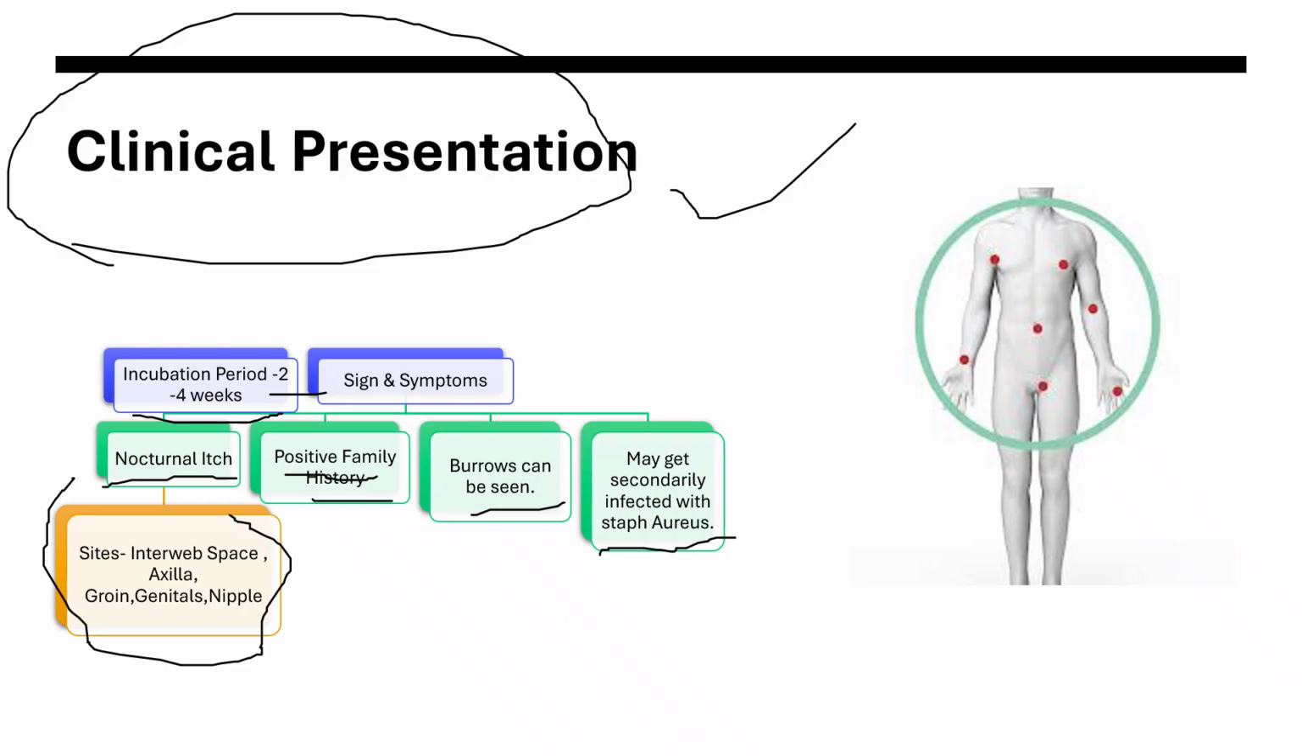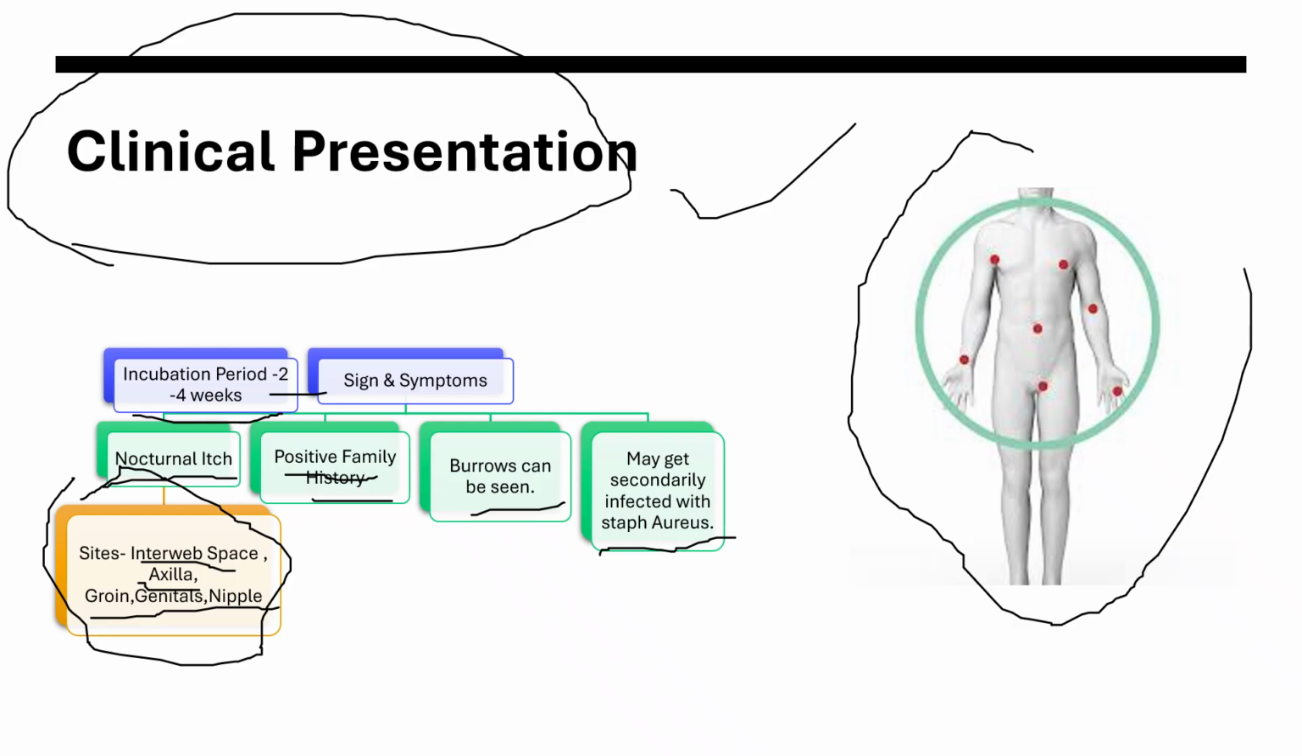And one of the important things is that the nocturnal itch is importantly in different sites. These sites are really important to know. It's interweb spaces, axilla, groin, genitals, and nipples. These are the sites, and you might be wondering what I am doing with this picture here. This is just showing the axilla, the wrist, the interphalangeal spaces, the genitals, all these things. Basically, this forms an imaginary circle which we call the circle of Hebra. So this is just good to know.